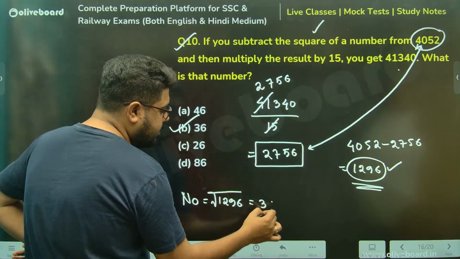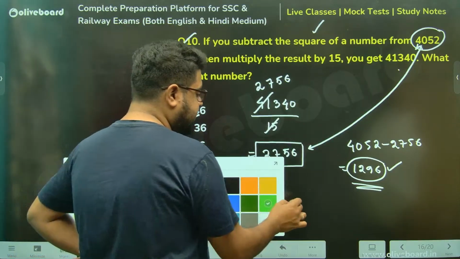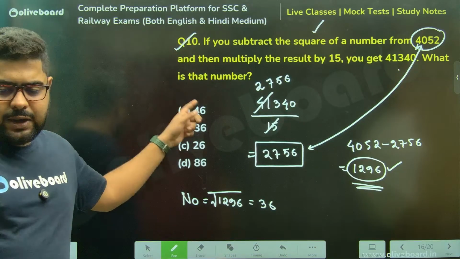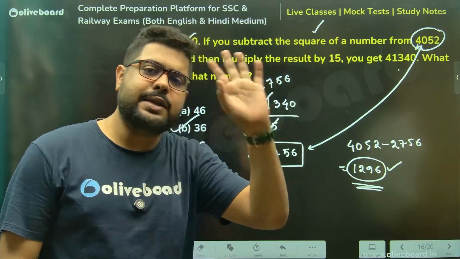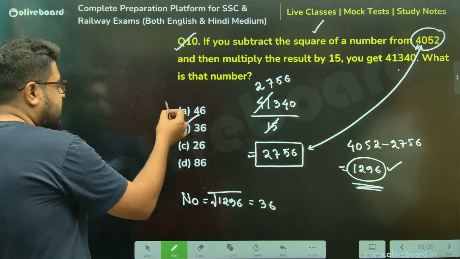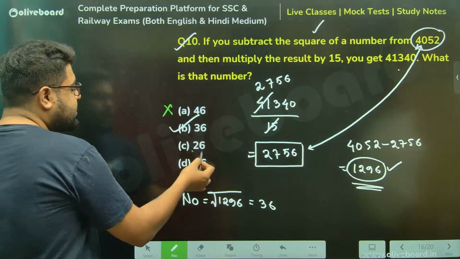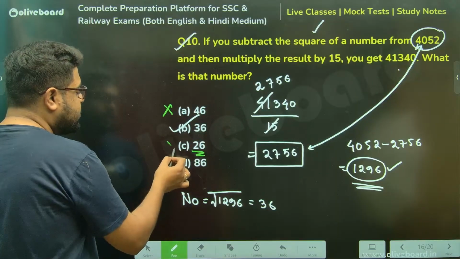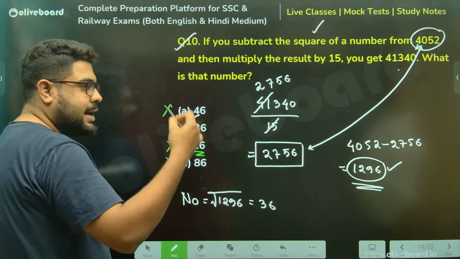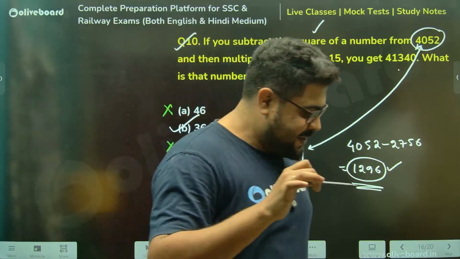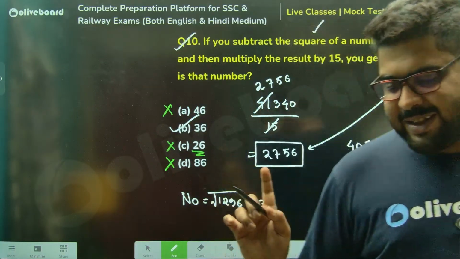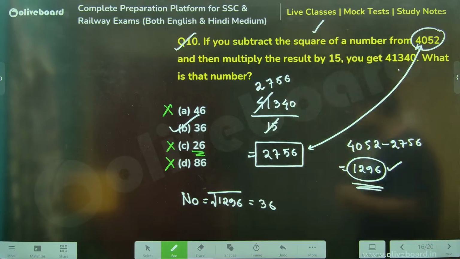Again, this is 36, first of all. But if you don't know, let's say you don't know 36, this is the square root. 46 will be higher because 40 square itself is 1600, so it cannot be 1296. 25 square is 625, it is too less. And 86 is kind of out of the park. So the only possible answer here can be 36.